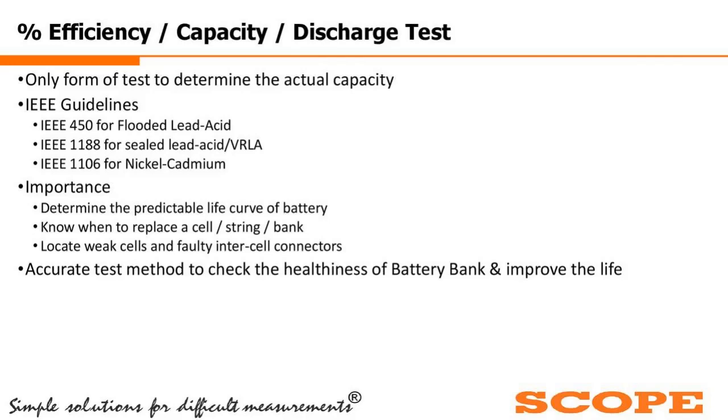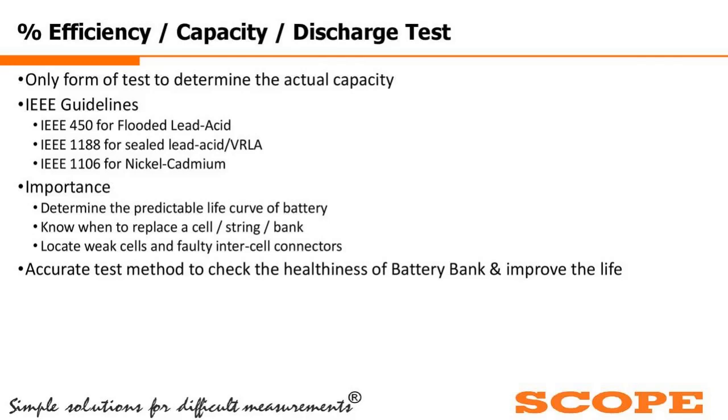So what is the importance of this capacity or discharge test? It determines the predictable life curve of the battery, and the remaining life of the battery. With the help of the discharge test, you can always know when to replace a cell, a string, or even a bank if it needs to be replaced.